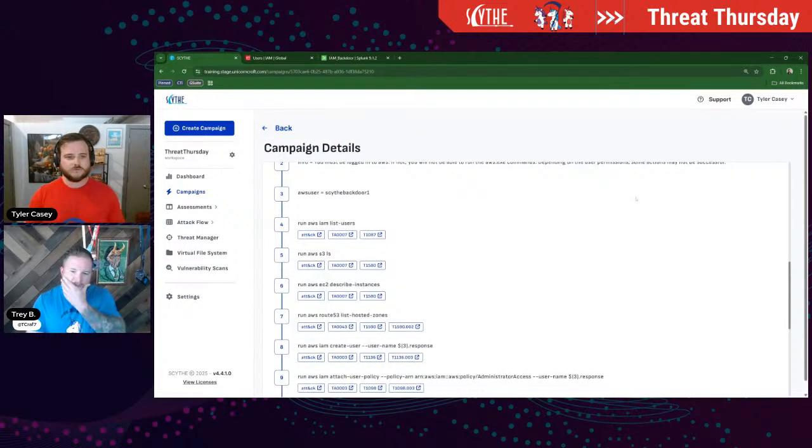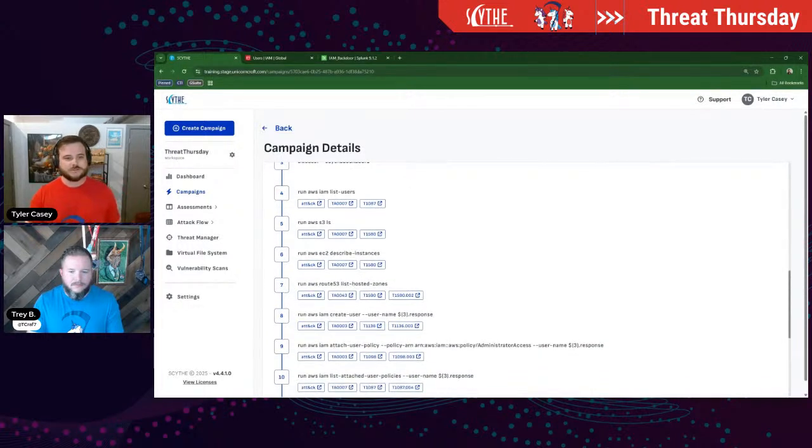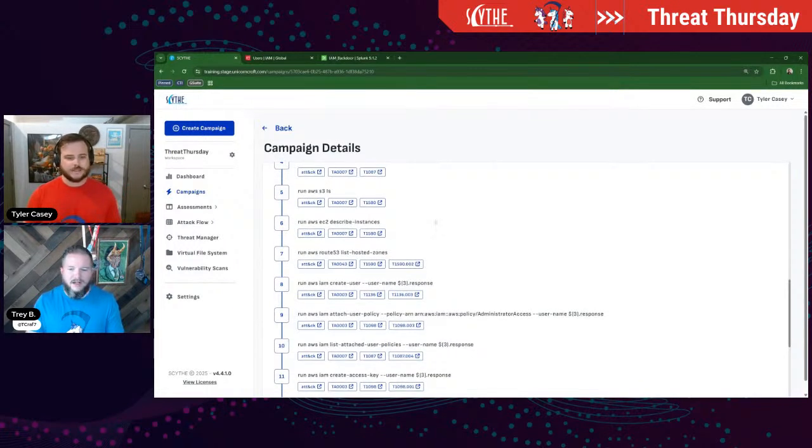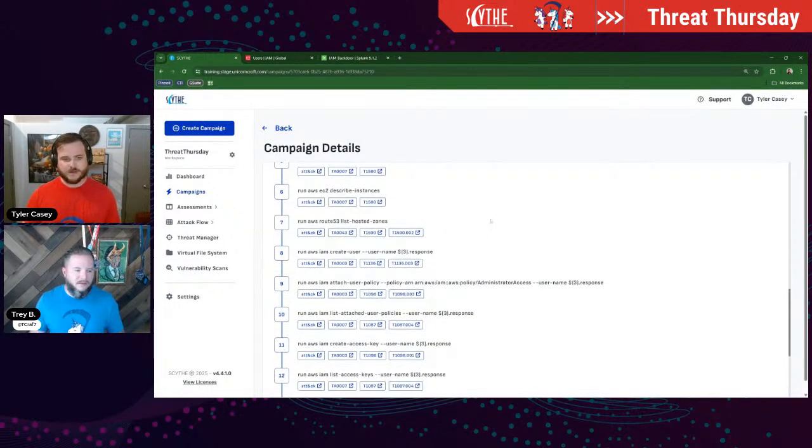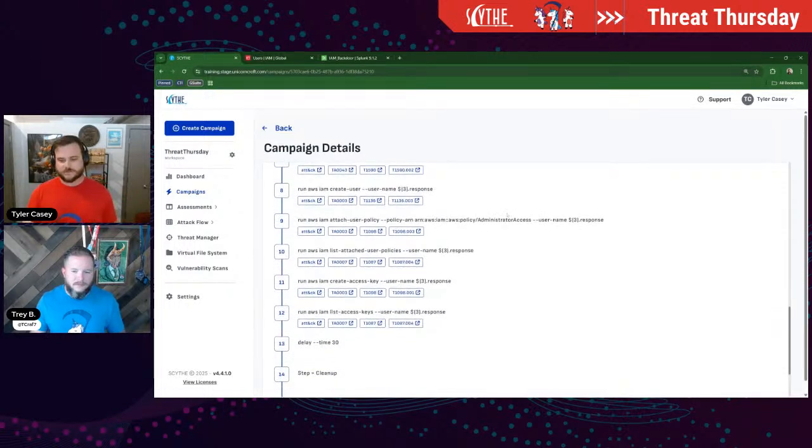That's not really pertinent to the threat itself. But up first, we have a variable that we need to set, an AWS user. Here we'll list the username for the user that we're trying to create with the backdoor. Then we'll jump into some of the enumeration. We'll list some users, see who's already on there, do some S3 enumeration, and see what buckets this user has access to. We'll describe some instances, list some zones, and look at some networking stuff. After those enumeration phases, we get into the actual backdoor creation itself.